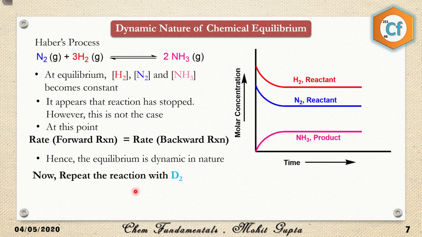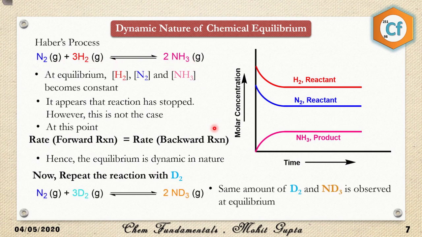Now what we have to do is repeat this reaction with D2. D2 is deuterium, and we have replaced hydrogen with deuterium. So once the reaction is taking place, N2 plus thrice H2 is giving me NH3. Now I'll try to do N2 plus thrice D2 giving me twice ND3.